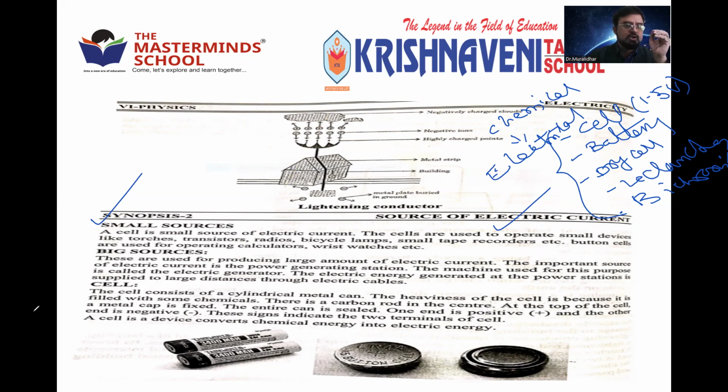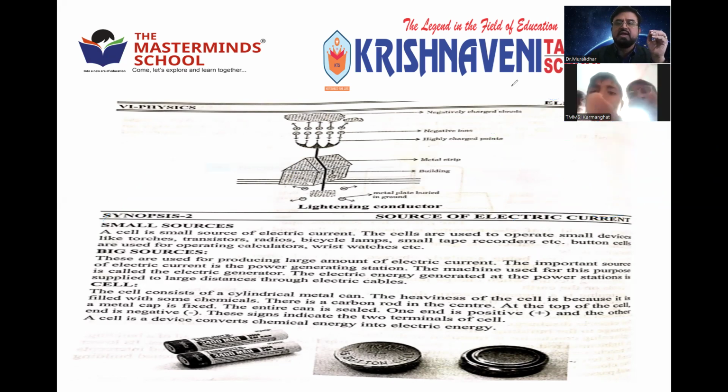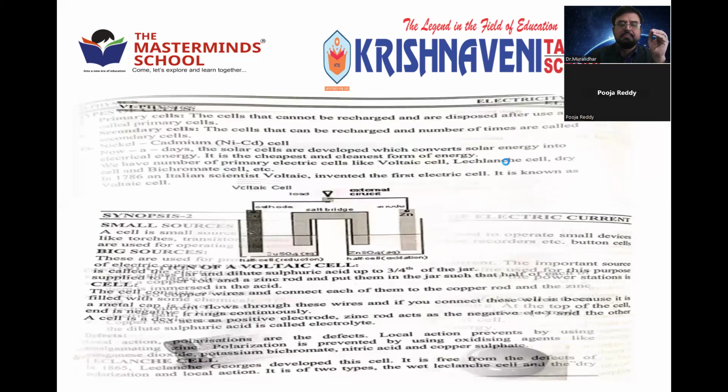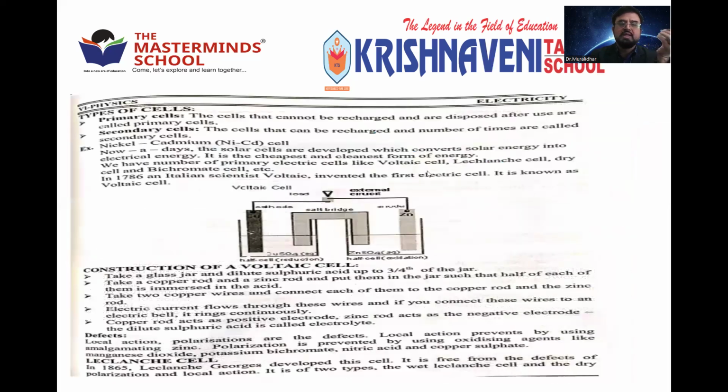Clear? Okay. There are various types of cells given here, and we can see how they convert chemical energy into electrical energy. There are types of cells: primary cells, which is very important, and secondary cells. Cell is the smallest source of electricity.